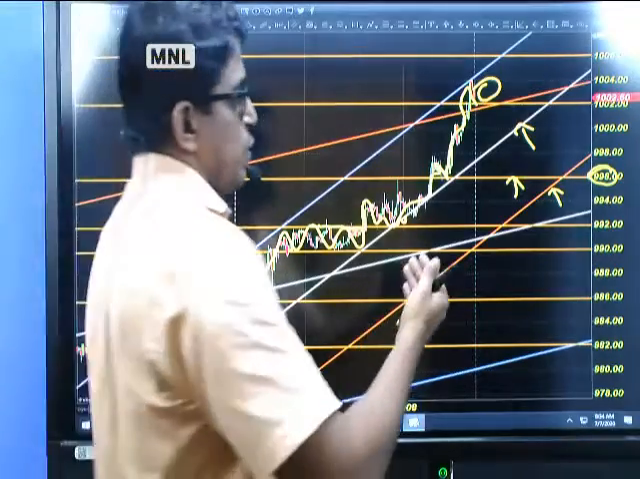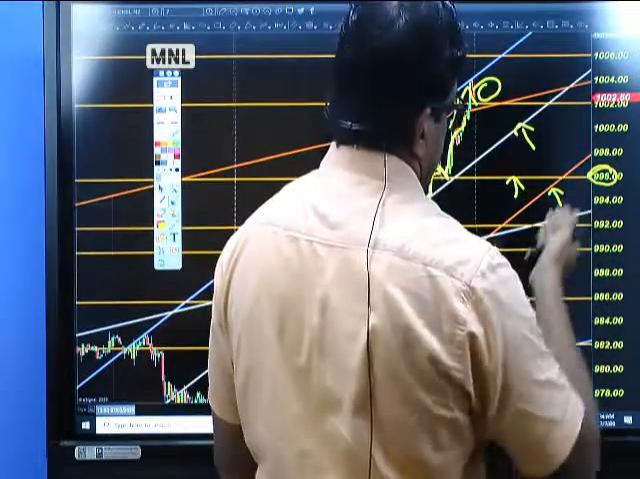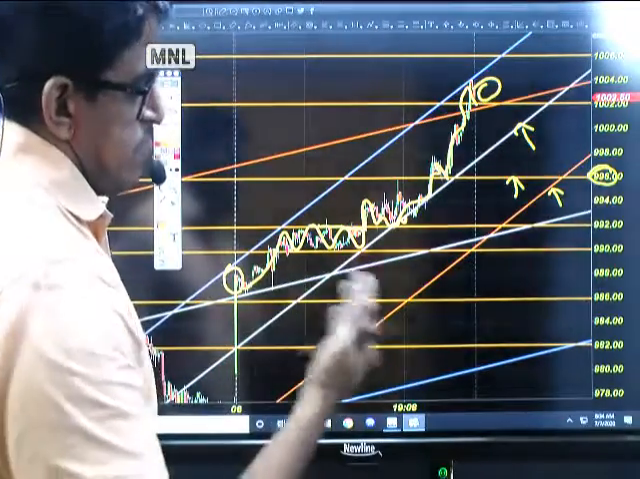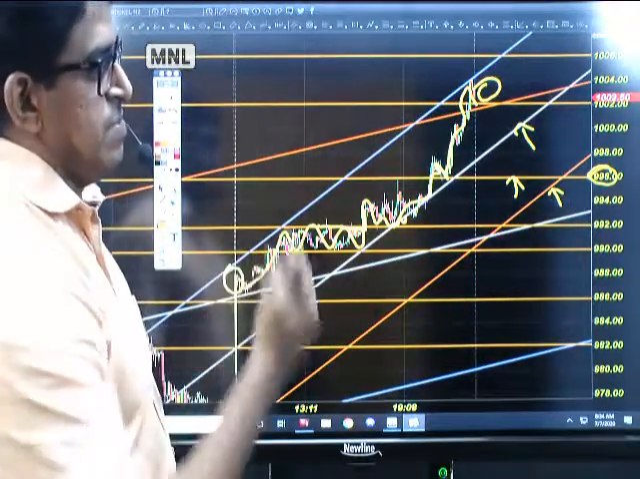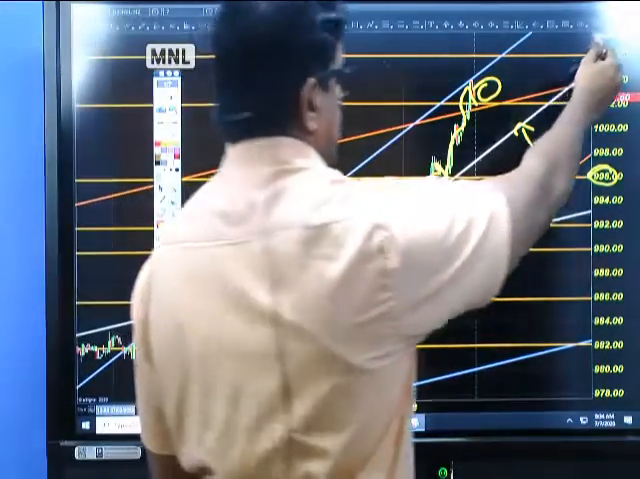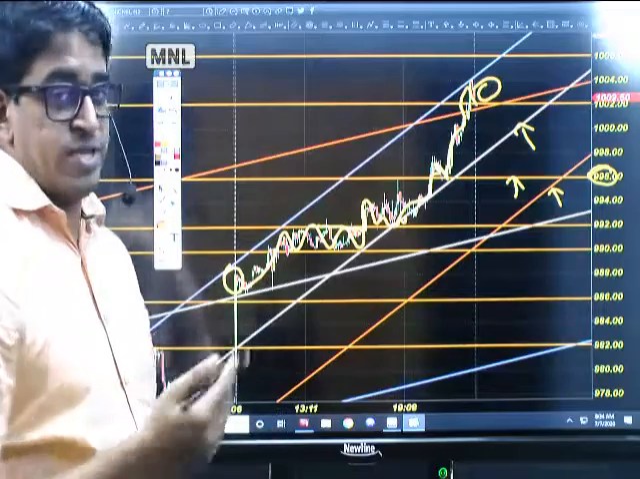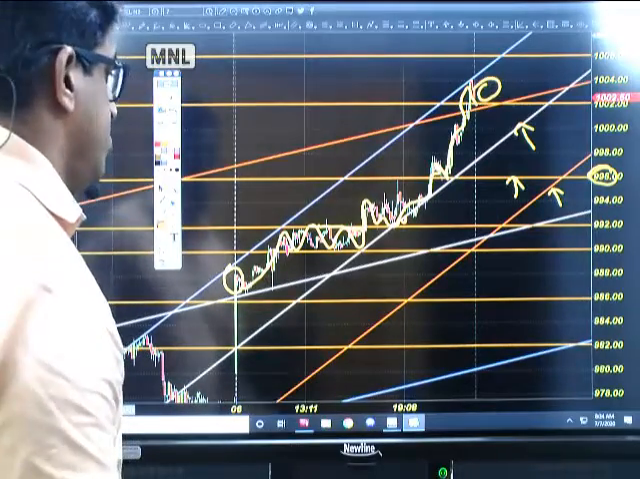So wait for the price to drop, pick some supports, 998 or this white line. So many supports and resistance lines are available. So buy till 996, expecting the price to reach 1006. So it can go beyond 1006, and 1010 is the next level. So let us see what's going to happen.